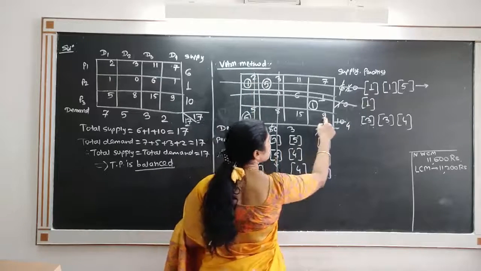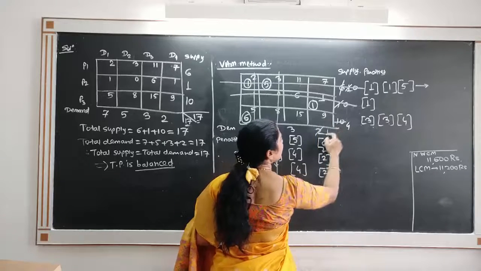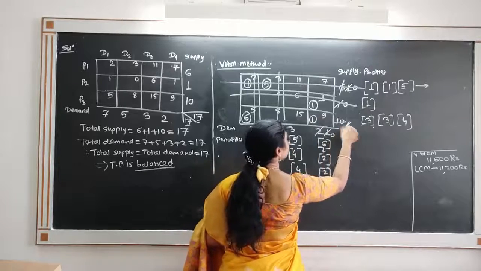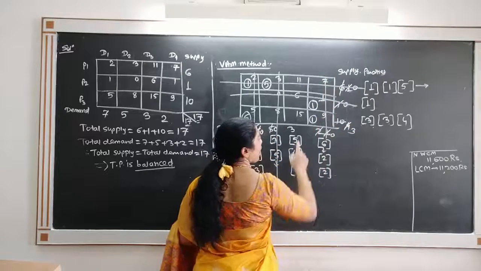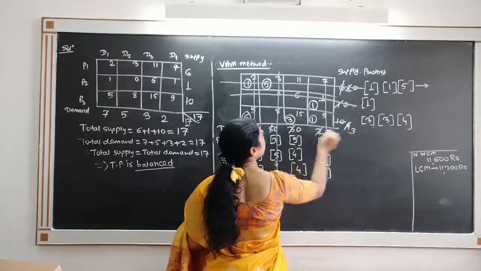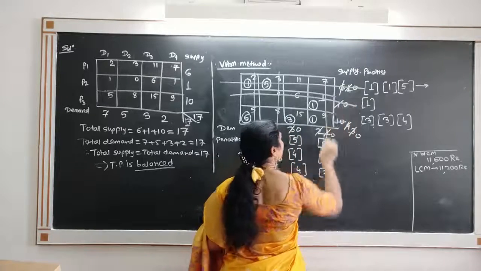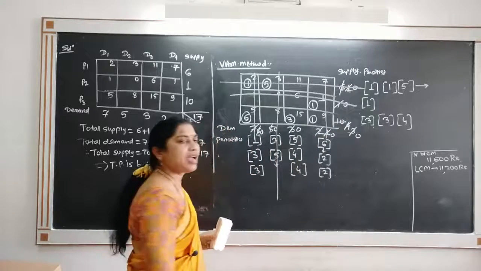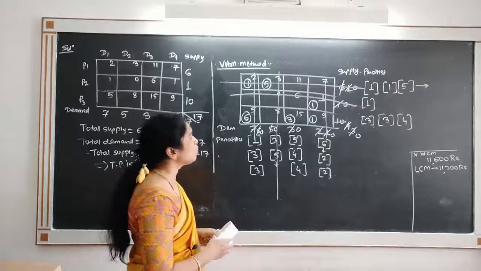Now minimum is 9. Allocate minimum of 1 and 4, that is 1, remains 0, remains 3, cross out this column. And 3 and 3, allocate 3 to 15, remains 0. Every supply and every demand becomes 0, which implies that we get the solution.